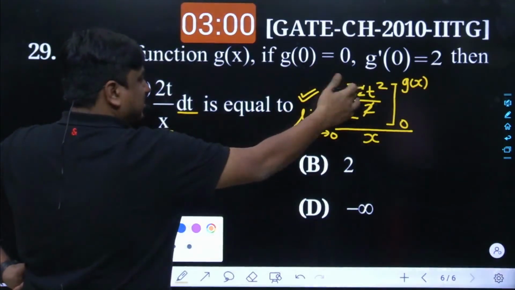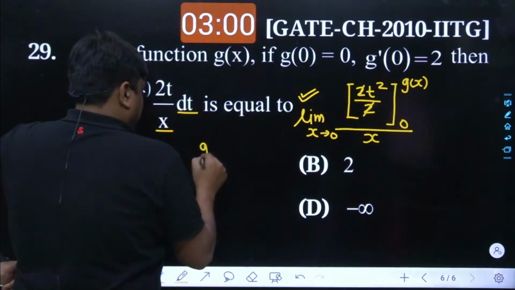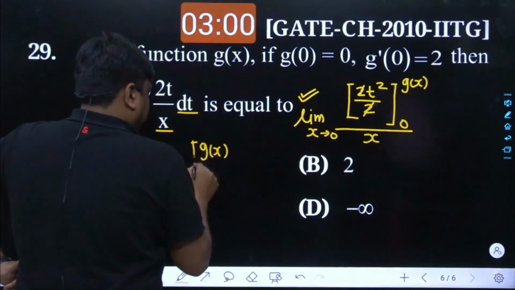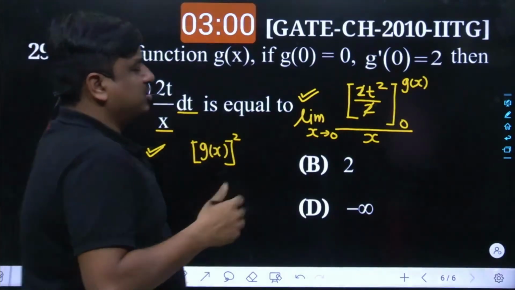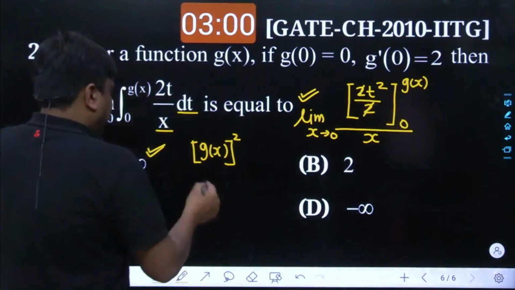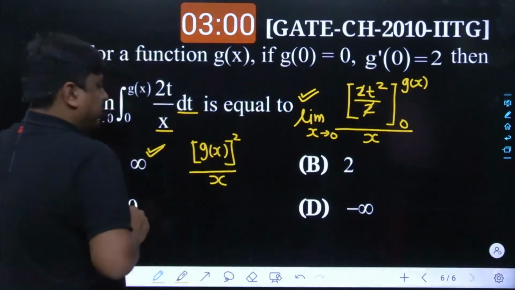So it is t square. The upper limit is g of x, and this complete function would be raised to the power of 2. Minus, t would be fed as 0, obviously it would become 0. And towards the denominator side, we are going to have x now.